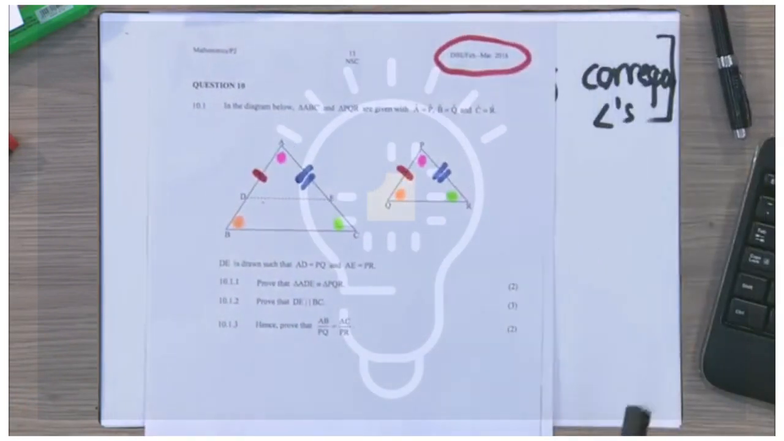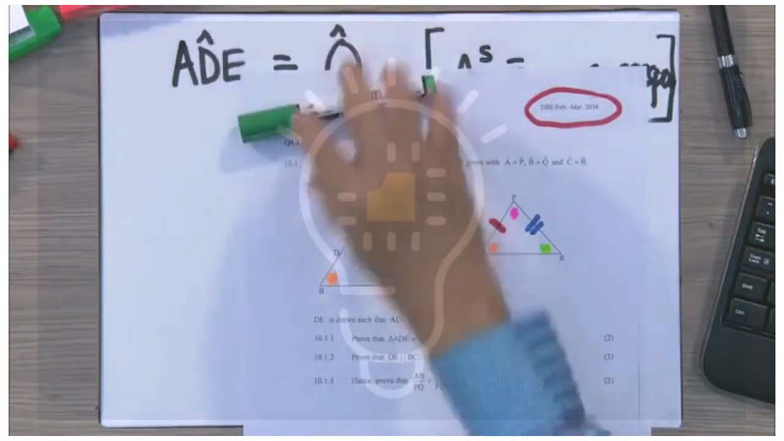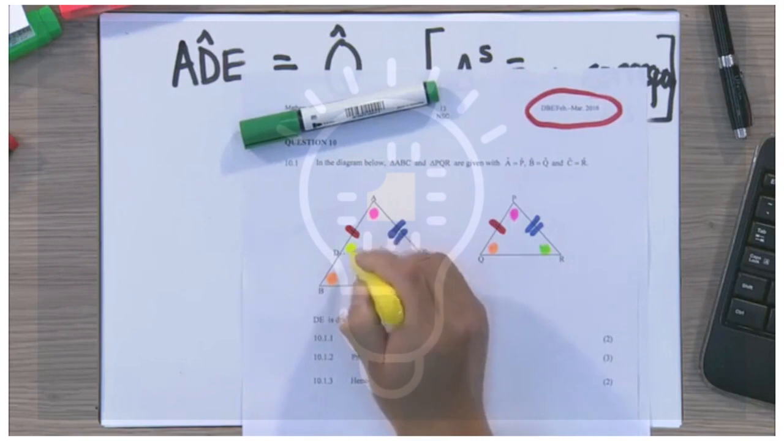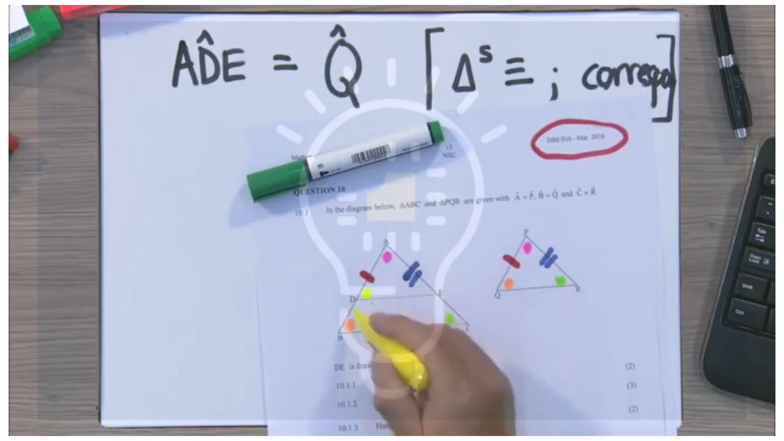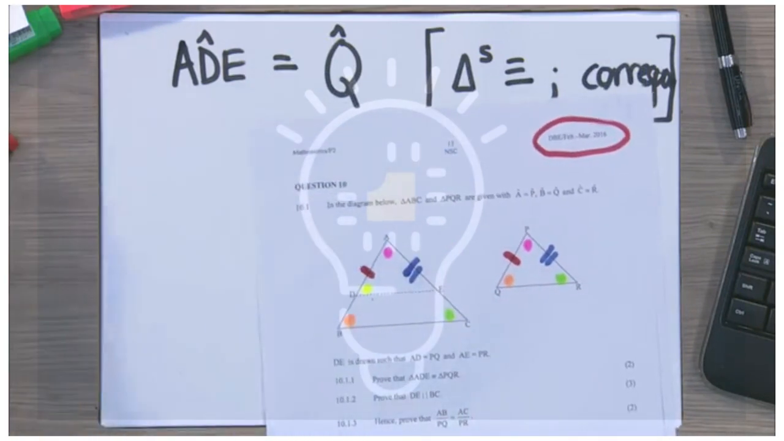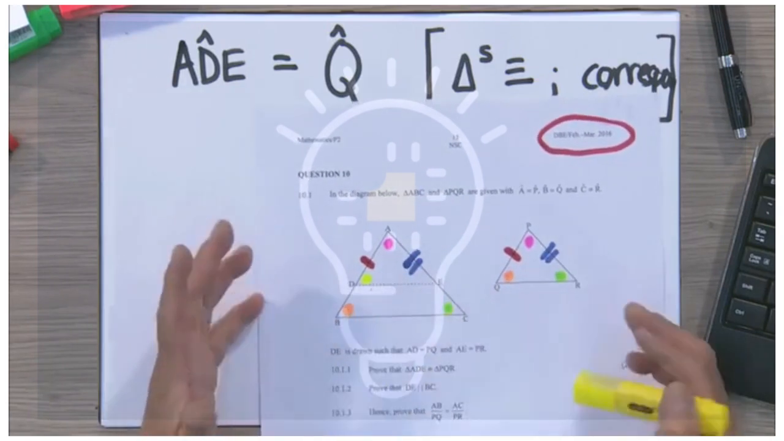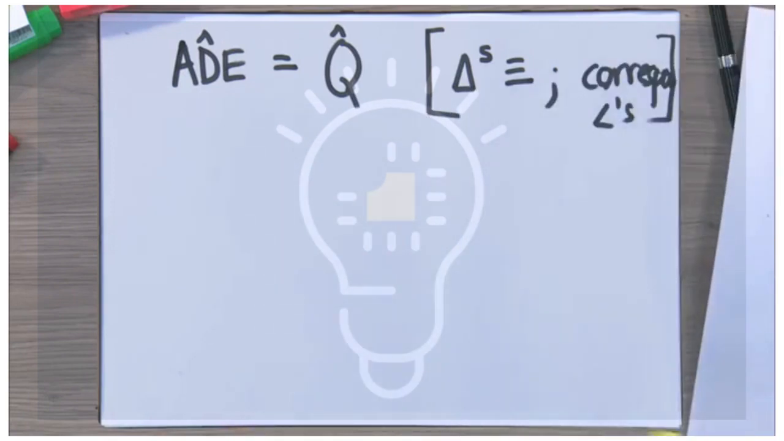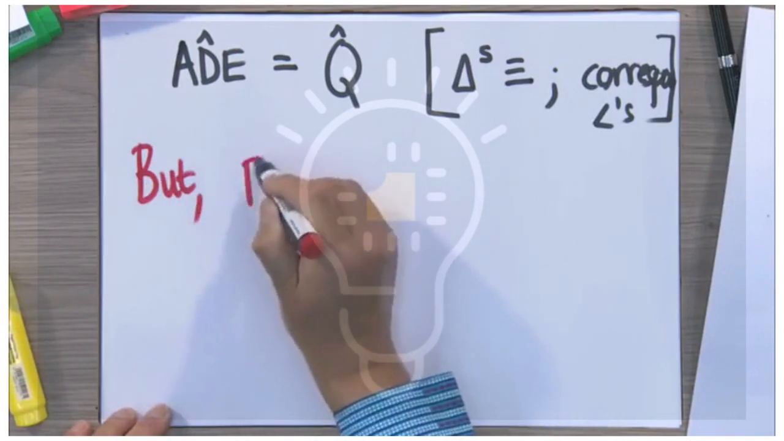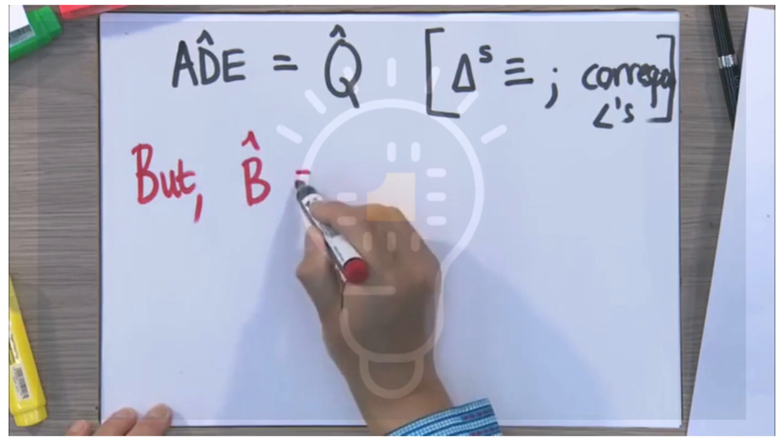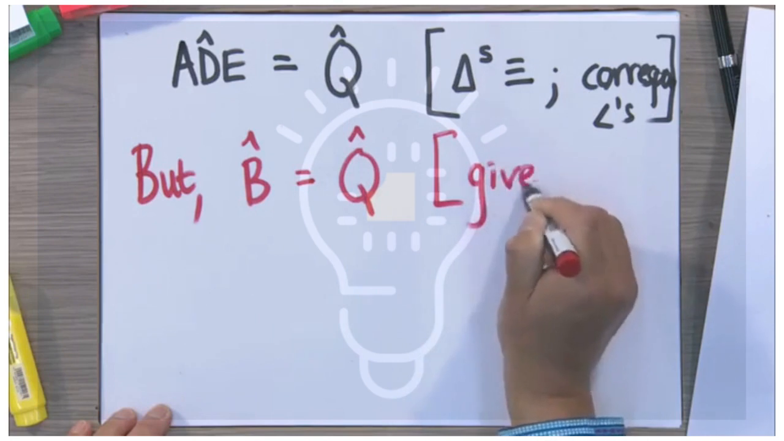Now let's look at our diagram just to crystallize this. Notice we said that ADE. In other words, what we're saying now, if we take a color here, this one here, right, is equal to this one here, right? So there we're saying angle ADE is equal to angle Q. Now that's a very interesting one because they are corresponding angles of two triangles that are congruent. But we know angle B is equal to angle Q. How do we know that? There's our reason. We are given that.